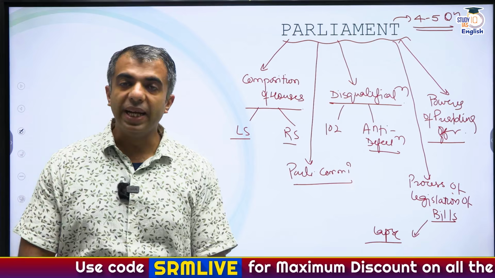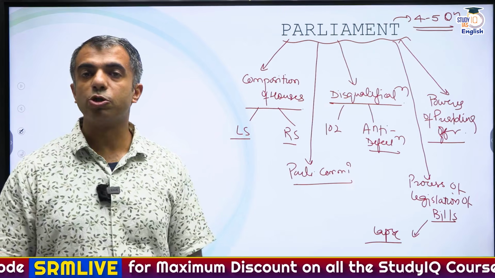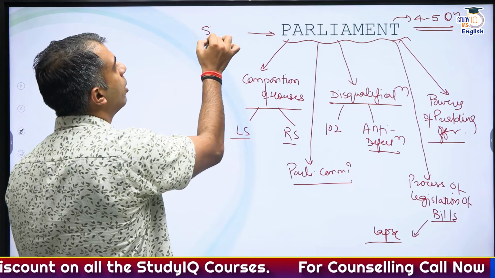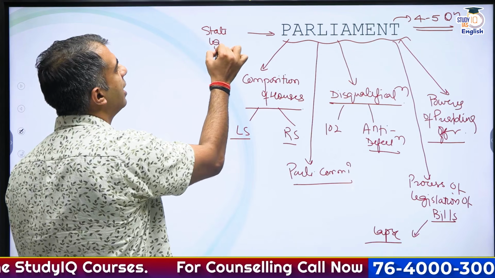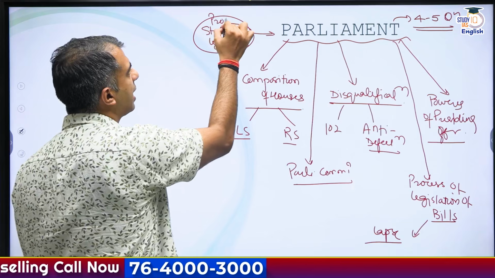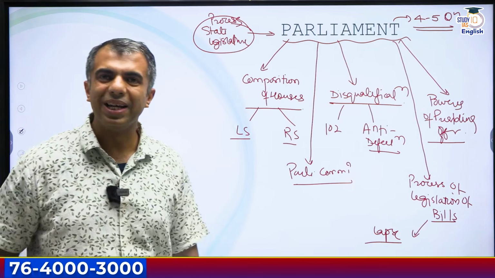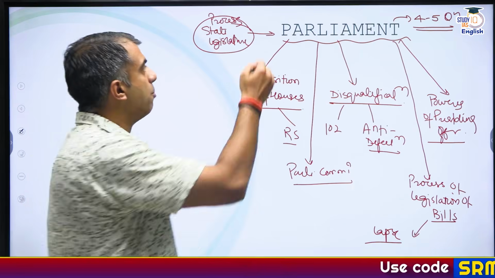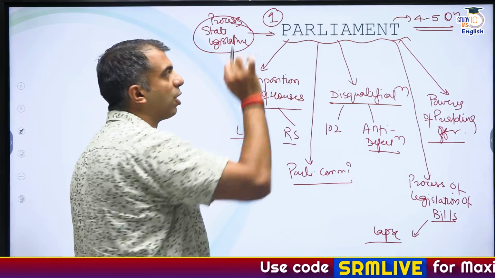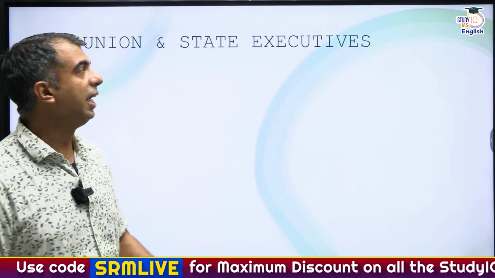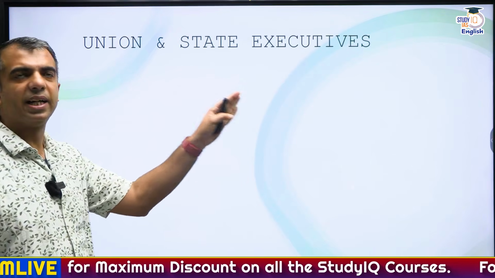Clear? So please do revise this topic, because this topic of parliament will also help you to revise the topic of state legislature. Clear? The processes in the state legislature will be automatically revised when you are going through this topic. Clear? So first and the most important topic is the topic of parliament. Clear? Second, after parliament is the union and state executives.